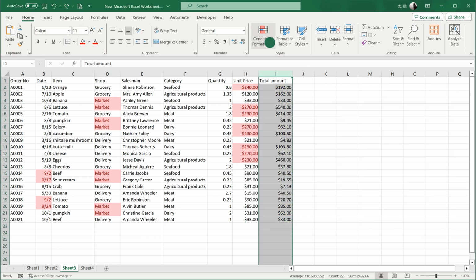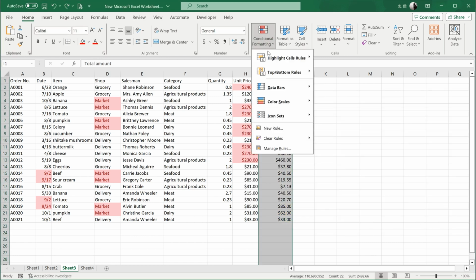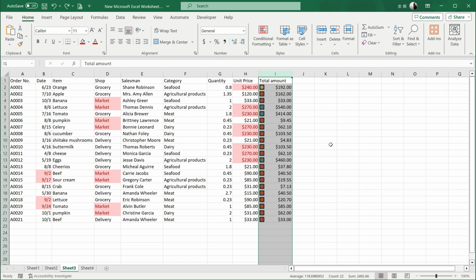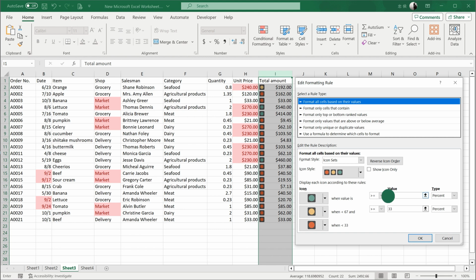Finally, icon sets use icon symbols to indicate higher and lower values. Here I've applied a traffic light icon set. With the default buckets, the top 67% of values show a green light, 33% to 67% show a yellow light, and below 33% show a red light. Of course, these buckets can be freely modified. Open the Manage Rules dialog, click Edit Rule again, and you can customize the buckets as desired.